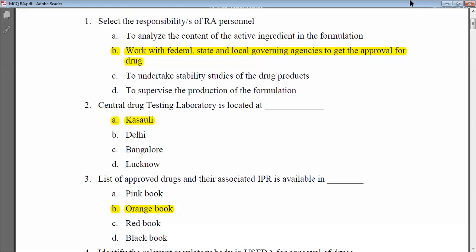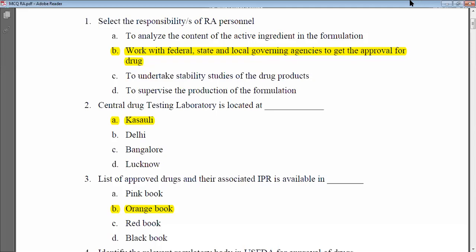What is the option remaining? The option is to work with the federal, state, and local governing agencies to get the approval for the drug, right? So the regulatory affair, they help in the process of approval, right? So approval of what? Approval of drugs, approval of medical devices, approval of different biological products, right? For what purpose? For examination, test, analysis, or use. So this is the very first MCQ.